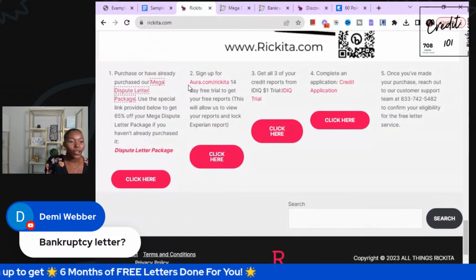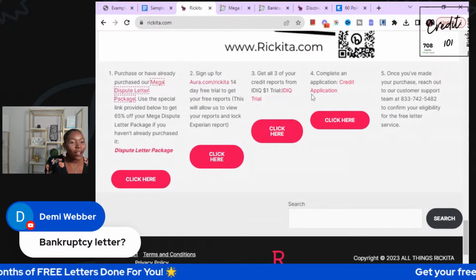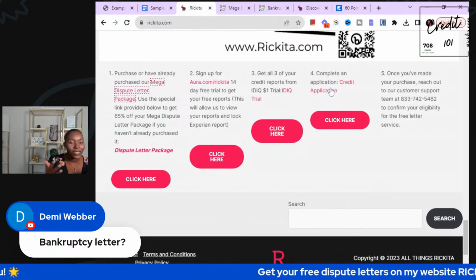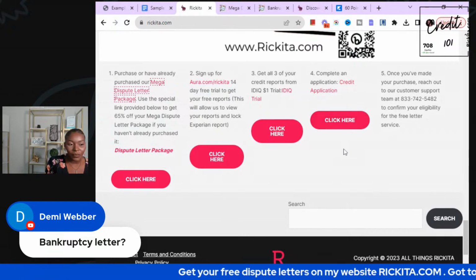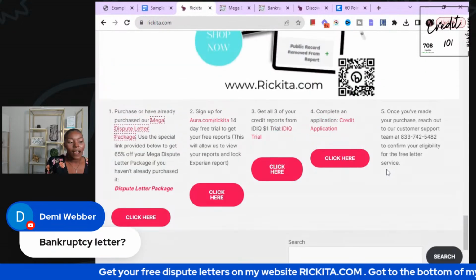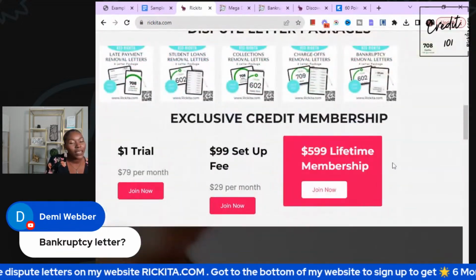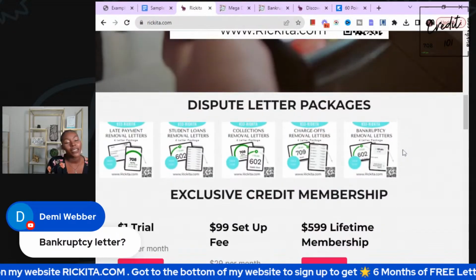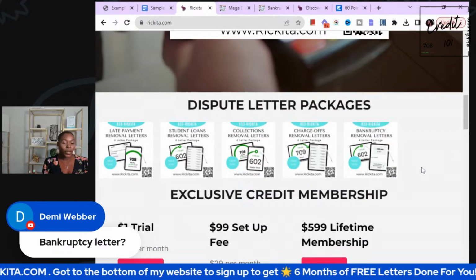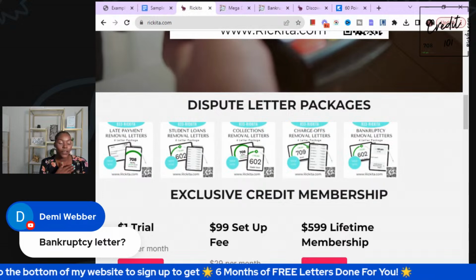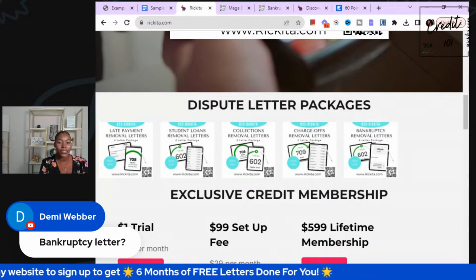If you get that package, all you have to do is get this free trial, get your credit reports for $1, and complete an application, and you're in there. I'll send out the letters for you for free for 6 months. It's literally as simple as that. Then I'll send out the one for LexisNexis, because we need to get that removed. The credit bureaus, except for TransUnion, like to go to LexisNexis and figure out what bankruptcies you have there, and they'll keep that bankruptcy on there.